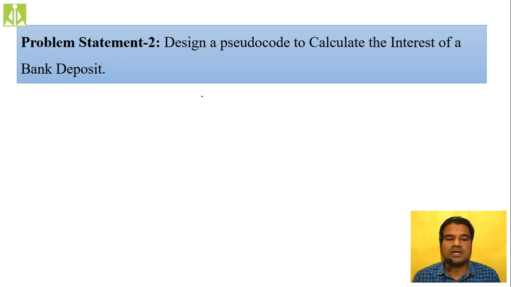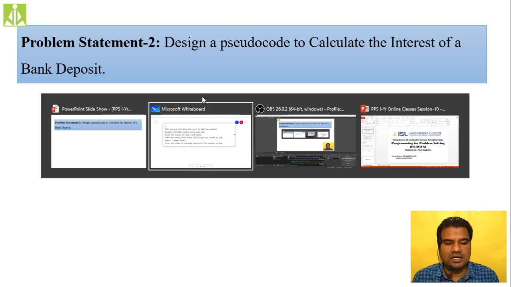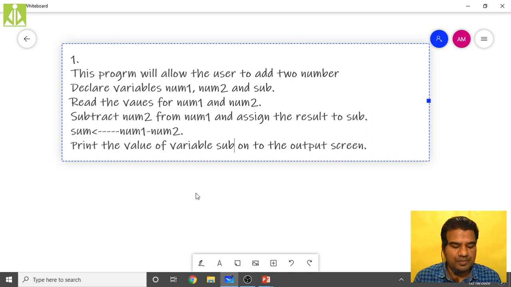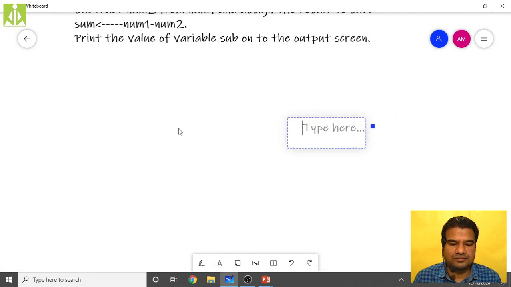The problem statement number 2: design a pseudocode to calculate the bank interest of a bank deposit. It is also very simple. How can we calculate the interest of a bank deposit? Take down.